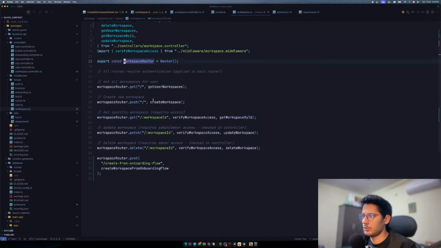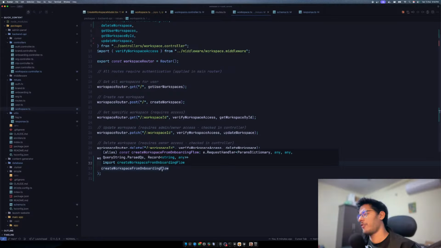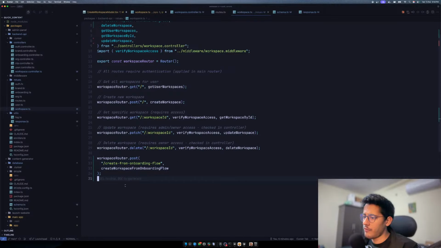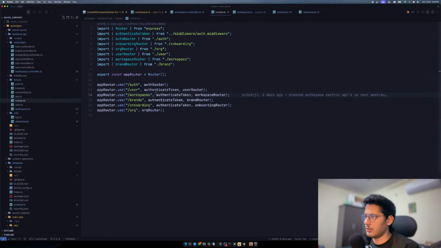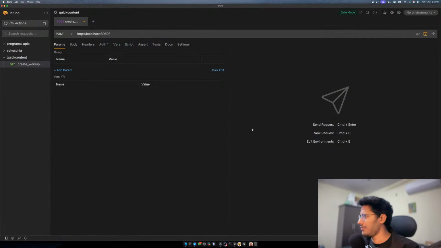Routes. Are we validating the user? I think we are. No, we are not. So verify workspace access, and I think everyone who has access to this particular router has to verify the token. So we are all safe, guys. We'll do more security checks later on, but I think mostly we are safe right now.